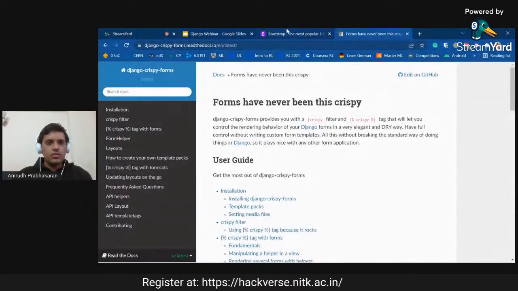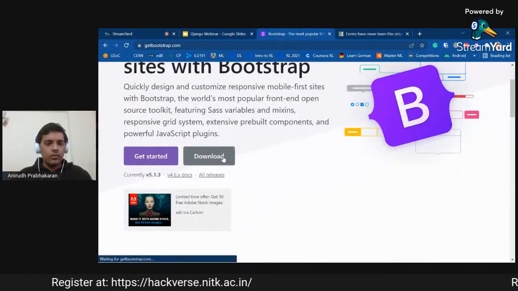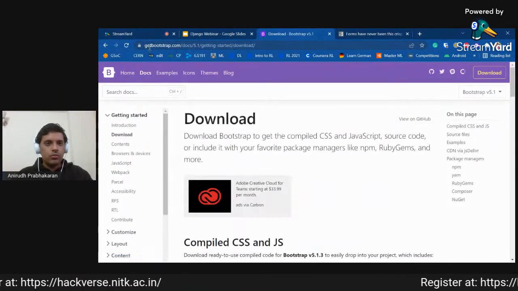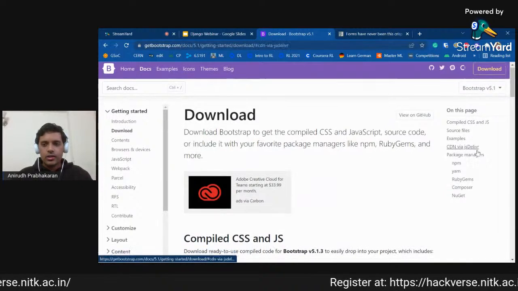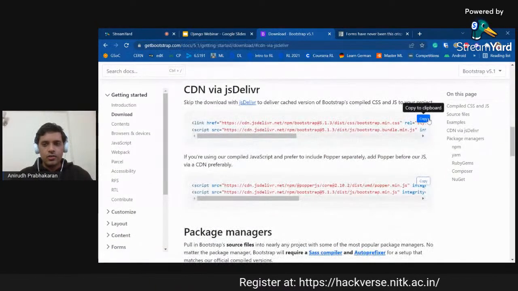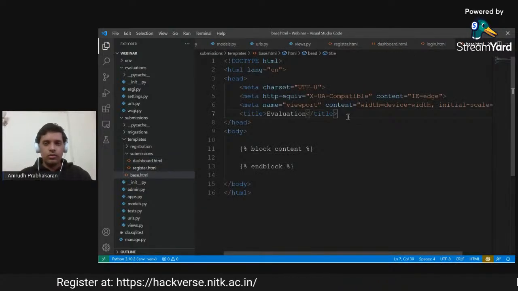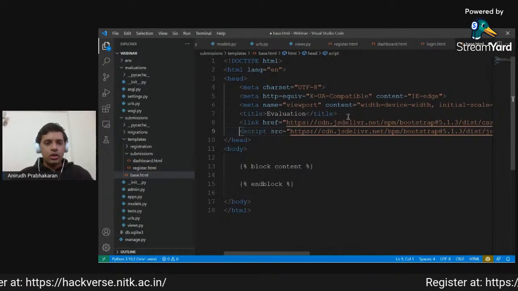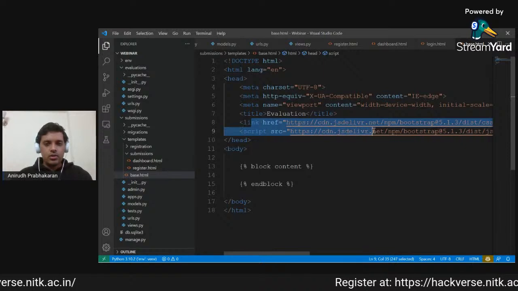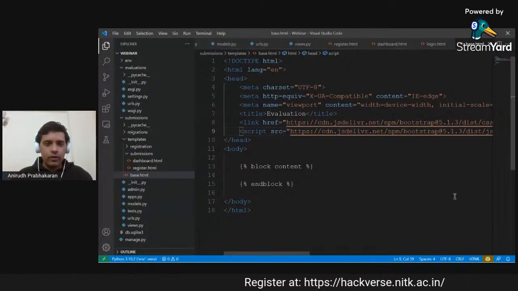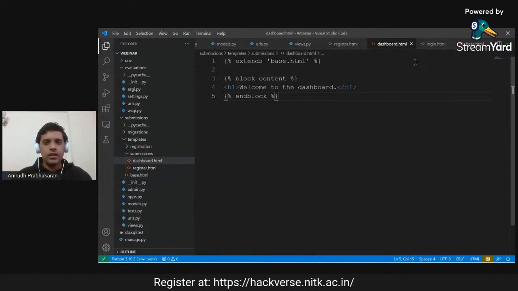So what we will do is we will use Bootstrap. We will just go to bootstrap.com, and we can directly and quickly get the CDN files for it. We will copy it, and we can add this to our base.html. We'll add this right here. So what this does is that I have added it in just one place, and it will now be reflected in every single page which extends from it.